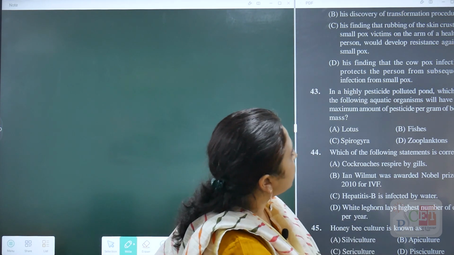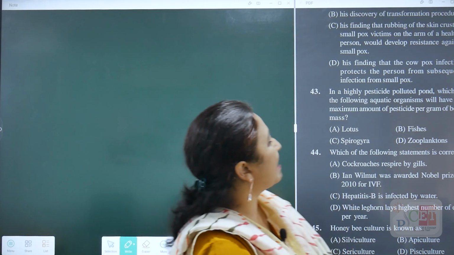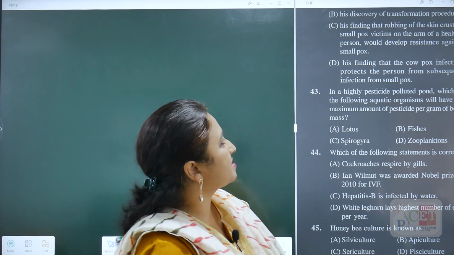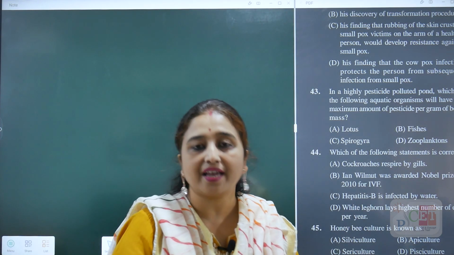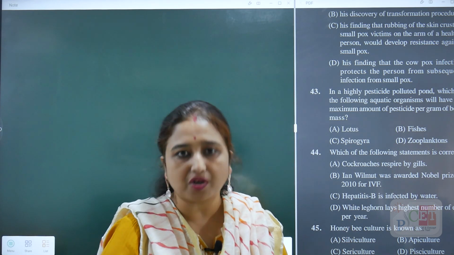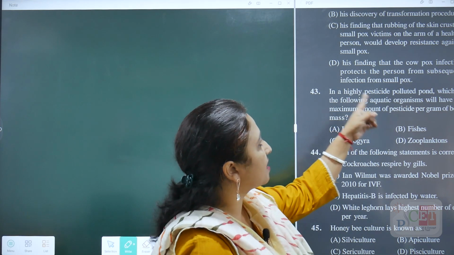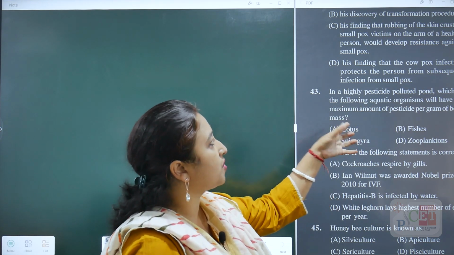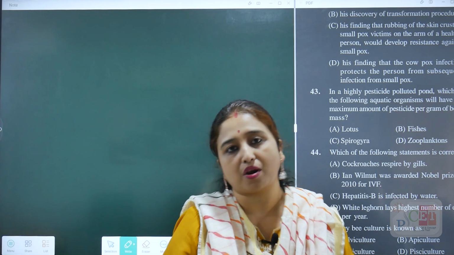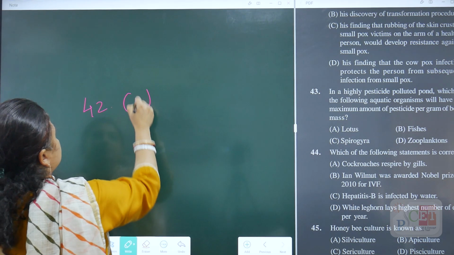Option C, his finding that rubbing of the skin crust of smallpox victims on the arm of a healthy person could develop resistance against smallpox. No, actually Edward Jenner is responsible for the process of vaccination and is considered the father of immunology. So the best option for this question is his finding that the cowpox infection protects the person from subsequent infection from smallpox. So the correct answer for question number 42 is D.